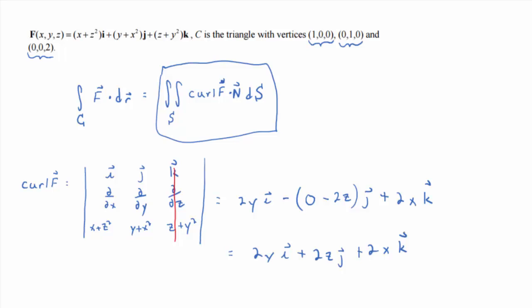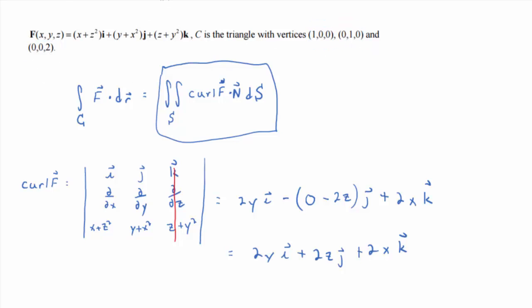Okay. Now let's think about an equation for our surface S. The equation for our surface S is simply the plane that contains these 3 points. You can think of it that way, right? So this goes back a long way, back to the very first chapter of the class. Can you think of a way to get the equation of a plane that contains 3 points like that? This is a great review.